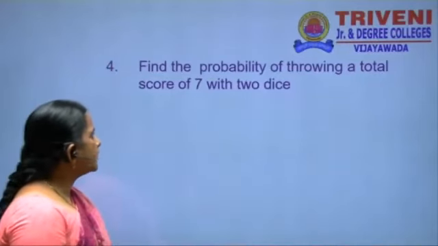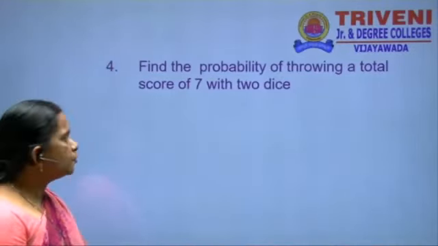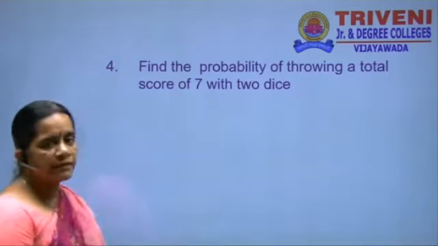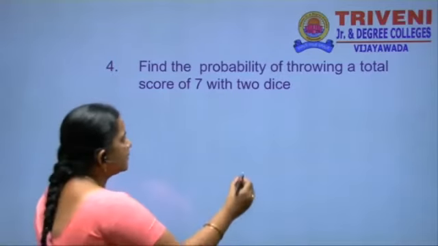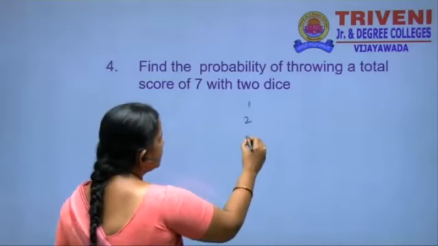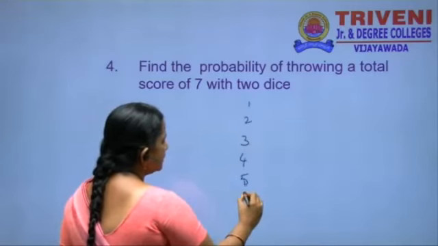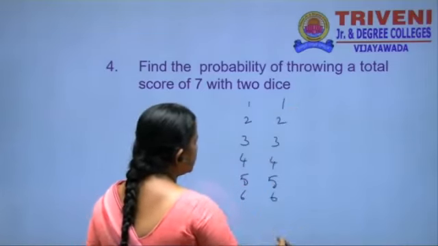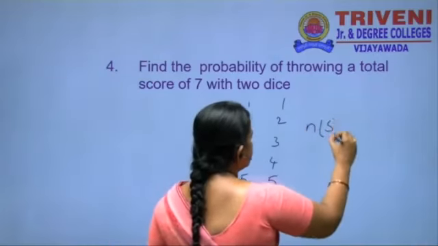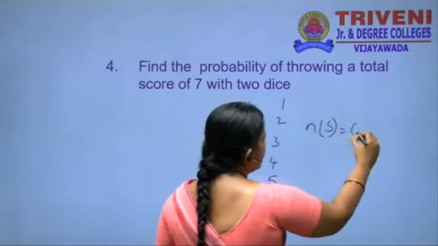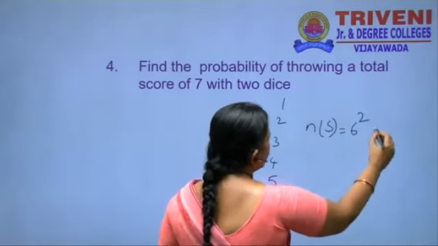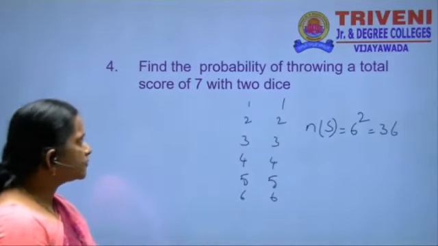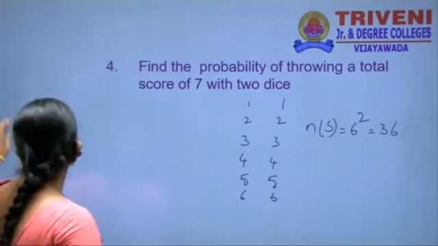Find the probability of throwing a total score of 7 with 2 dice. Here one die has 6 faces, and 2 dice have how many faces here? 6 into 6. Suppose one die is thrown. How many faces here? 6 faces: 1, 2, 3, 4, 5, 6. Therefore, the total number of chances: 6 faces, and how many dice rolled? 2 dice. That is equal to 36.